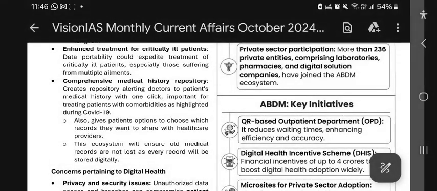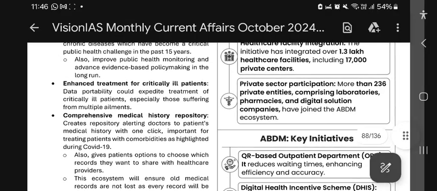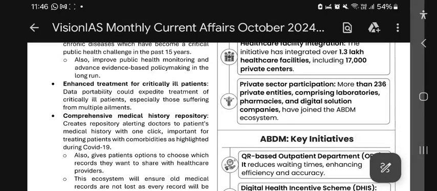Training patients with a highlighted suffering. Enhanced treatment for critically ill patients. Portability for expedited treatment of critically ill patients, especially those suffering from multiple ailments.